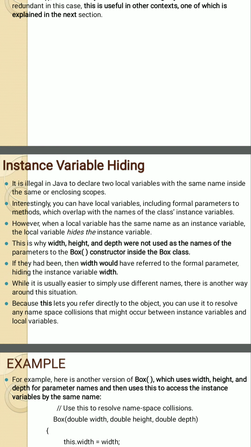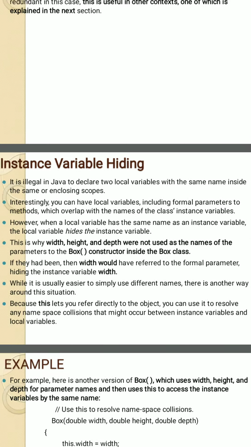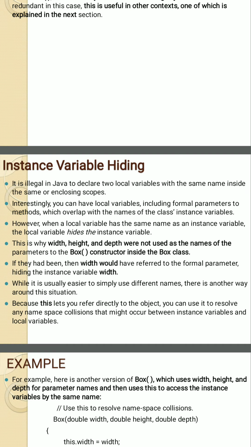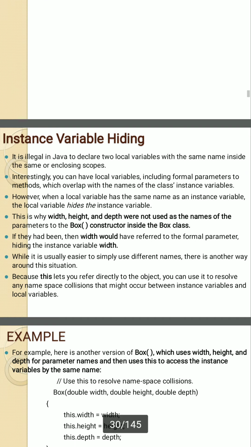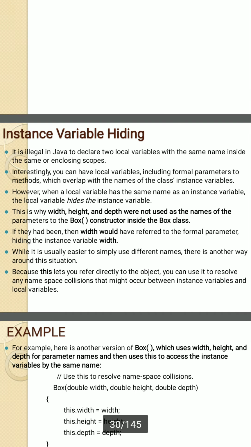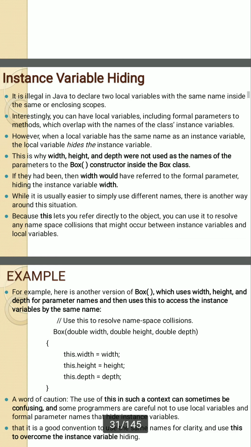Here you see, when a local variable has the same name as the instance variable, the local variable hides the instance variable. In the previous example, width, height, depth were not used as the names of parameters to the Box constructor inside the Box class. If they had been, width would have referred to the formal parameter, hiding the instance variable width. Here you see the example.